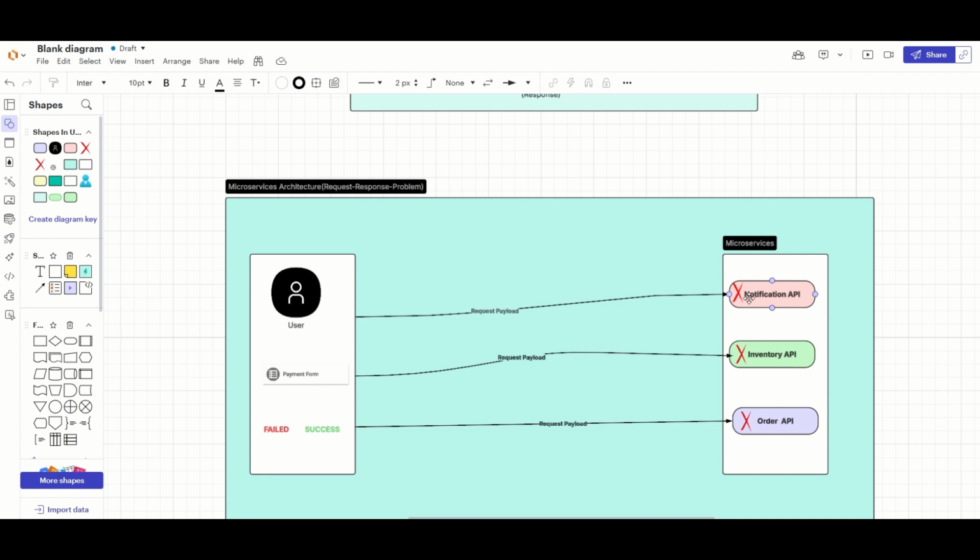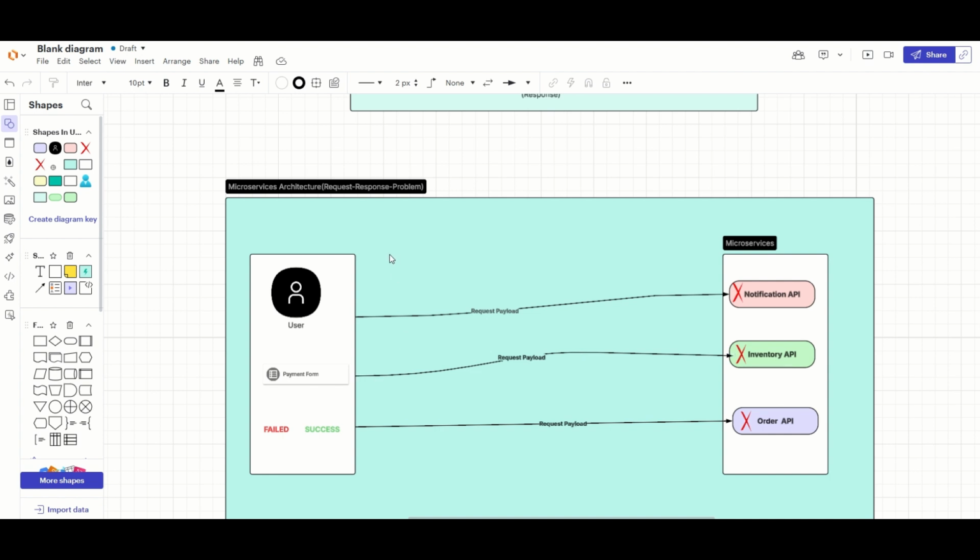But due to some server issue or technical glitch, all three of these APIs were down. So what will happen now? The user has already made a payment, so the request will go, but some sort of error will be returned to the user. That means the user has lost the payment because it was deducted from his account.